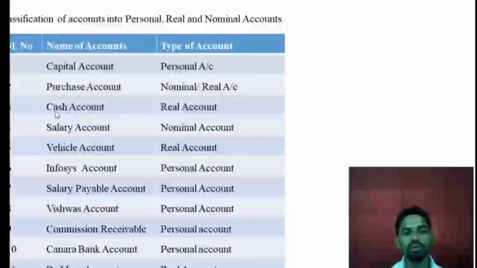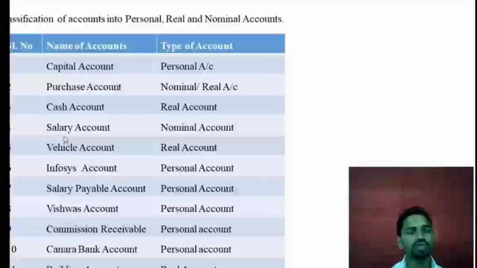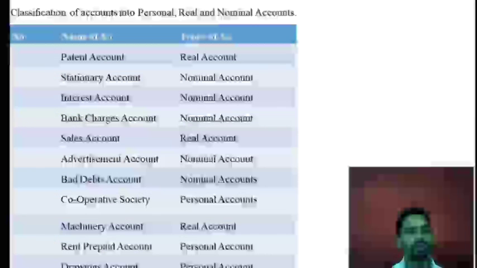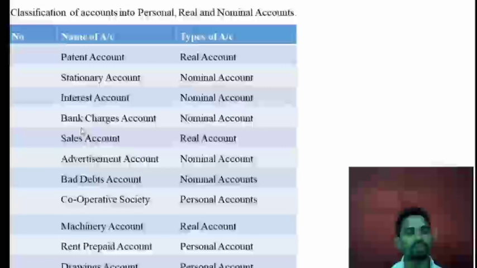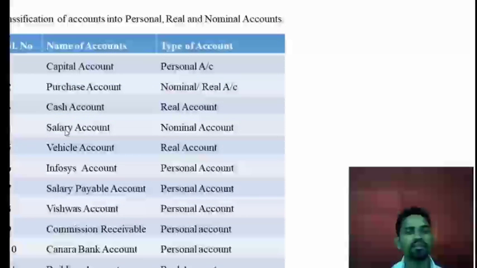Next one is the cash account. You know cash is an asset, and assets are related to the real account. Next one is the salary account, and the salary account is related to the nominal accounts. How will it come under the nominal accounts? Because those who are working in the business, for that purpose the business wants to pay money, the business wants to pay salary to the employees.